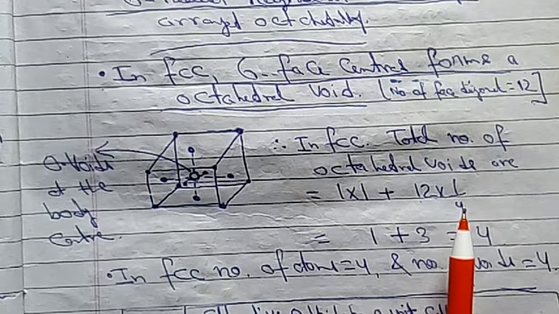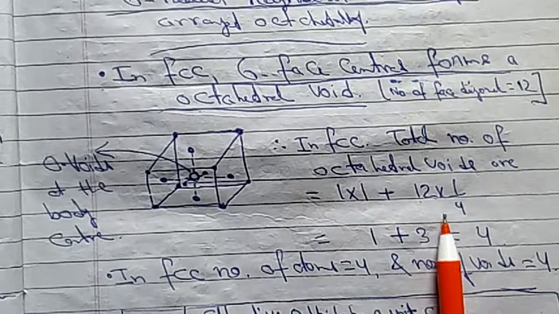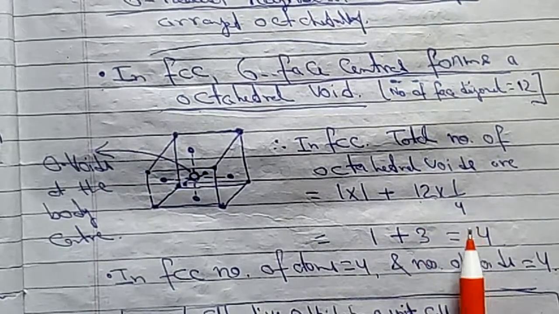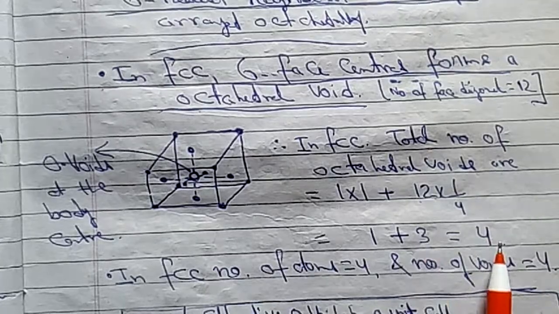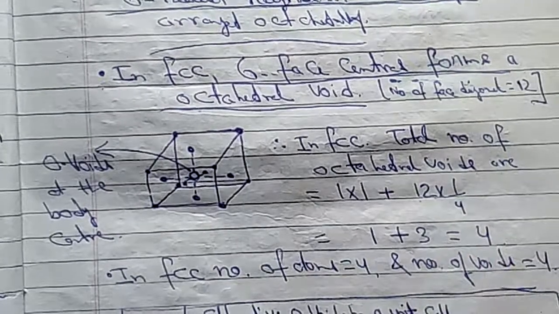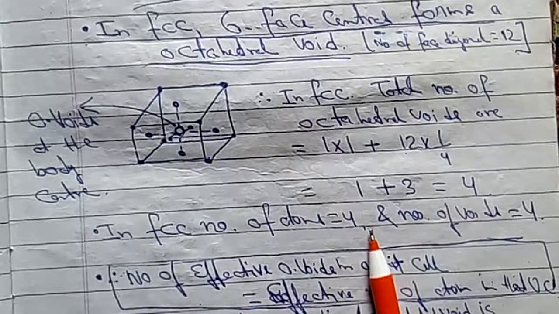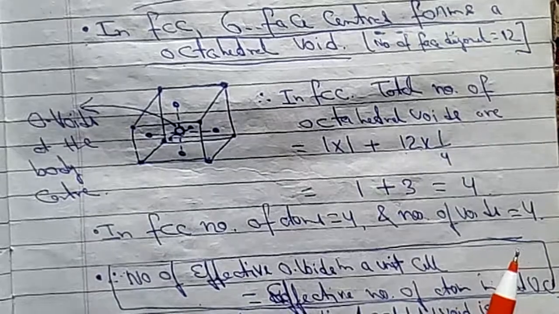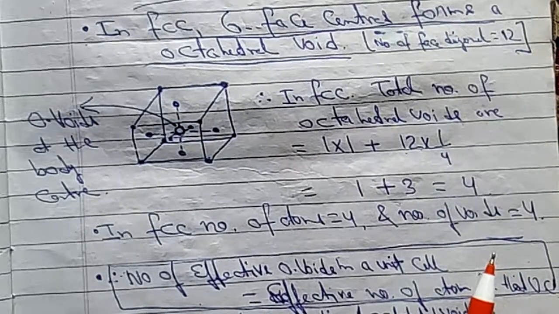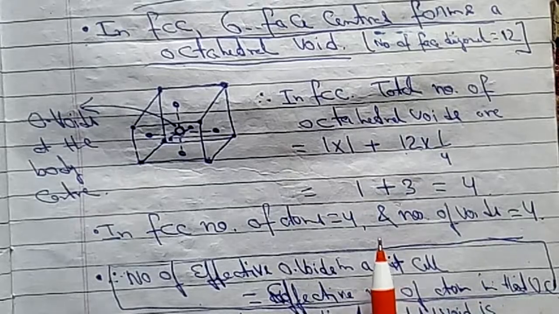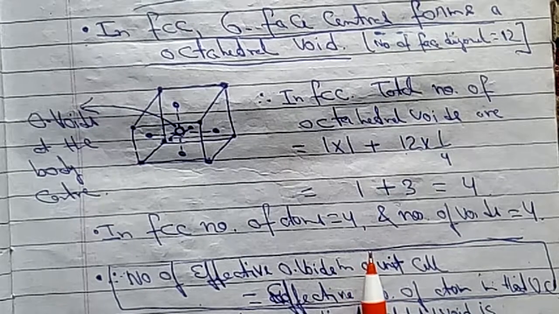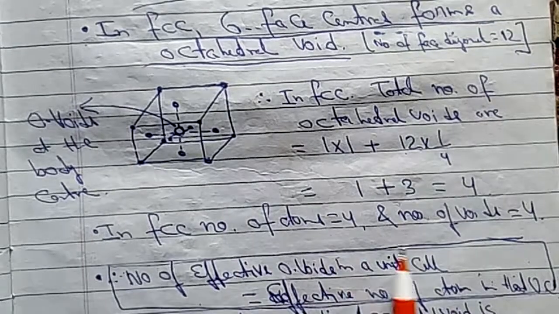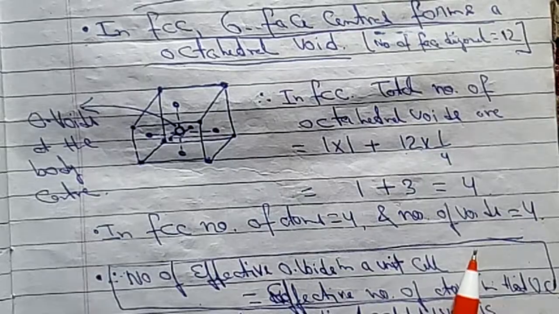As we have the formula, with the help of the formula you can also get the total number of octahedral voids: 12 into 1 by 4, that gives the value of 3, plus 1, that gives the value of 4. So therefore in FCC the number of atoms is 4. We know in FCC the number of atoms is 4 and the number of voids is also 4. Very important, in FCC if it is tetrahedral voids then it will be double the number of atoms. If it is octahedral voids it will be equal. So in FCC the number of atoms is 4 and the number of octahedral voids is also 4.